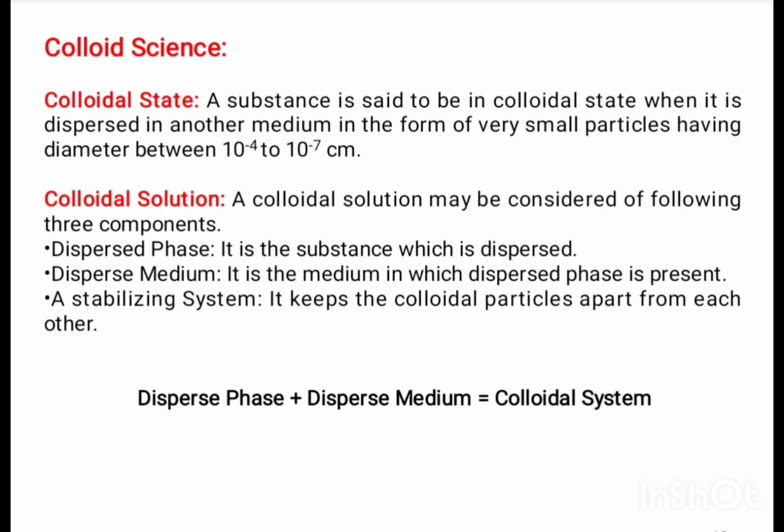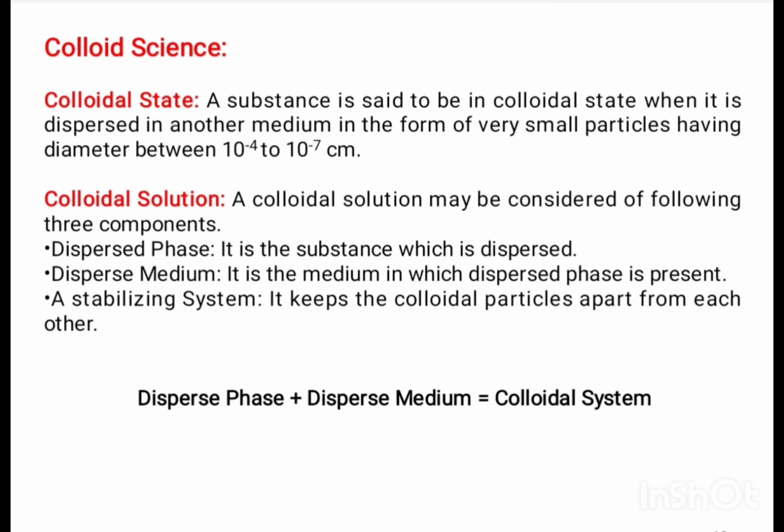Surface chemistry plays an important role in our daily life. For this, we have to understand first colloid science. While understanding colloid science, let's first see colloidal state. A substance is said to be in colloidal state when it is dispersed in another medium in the form of very small particles having diameter between 10 raised to minus 4 to 10 raised to minus 7 centimeter.